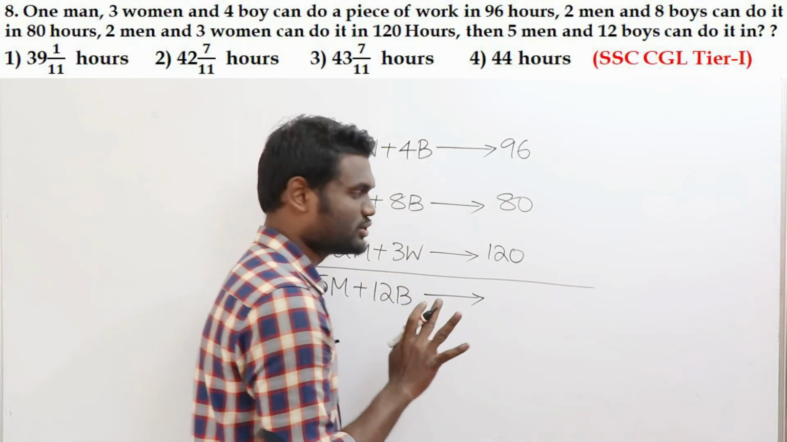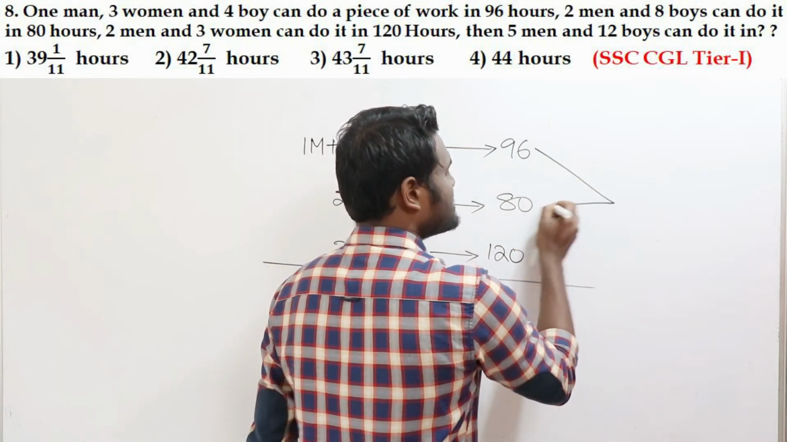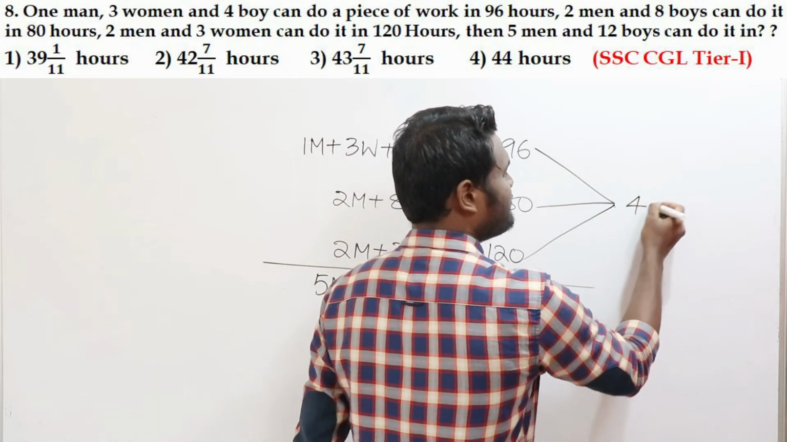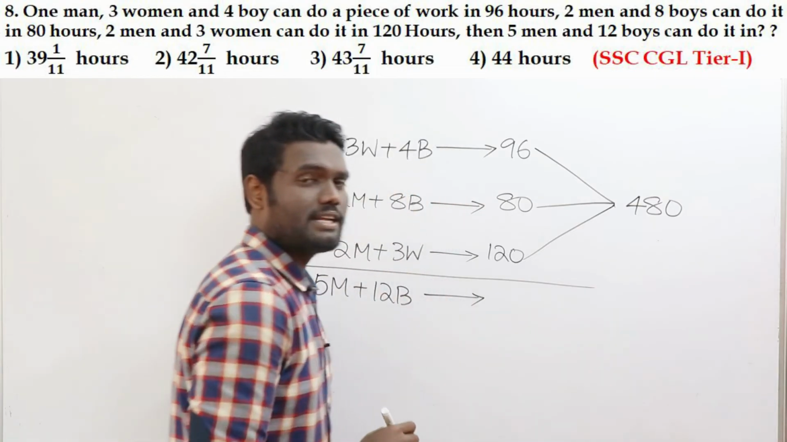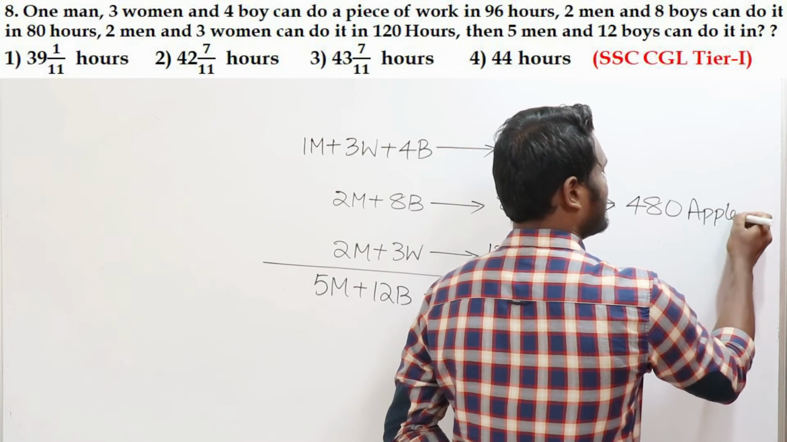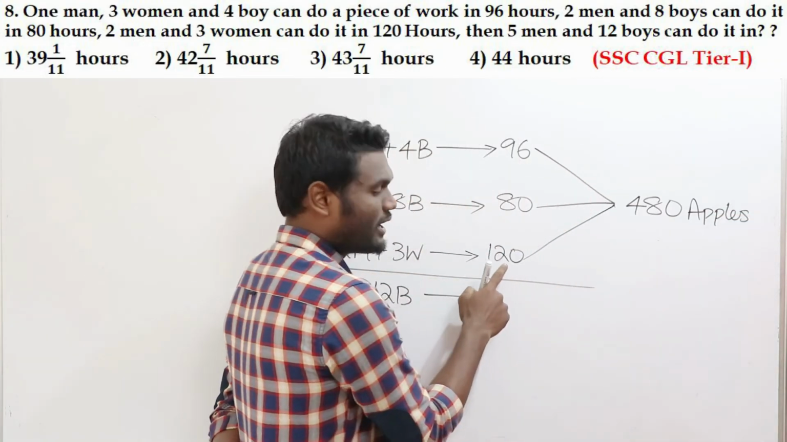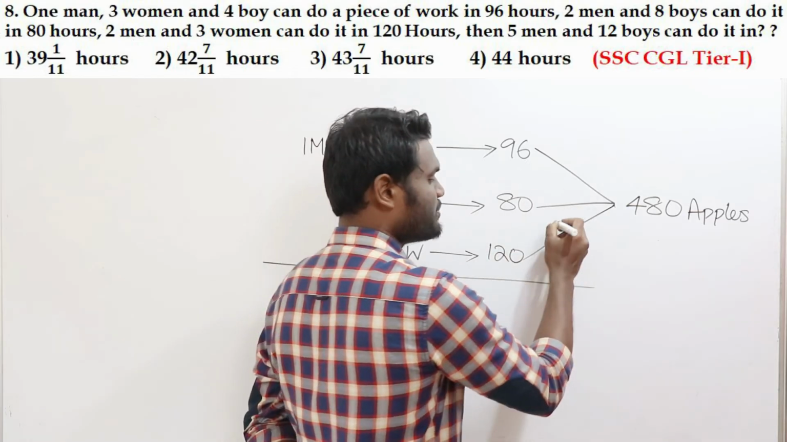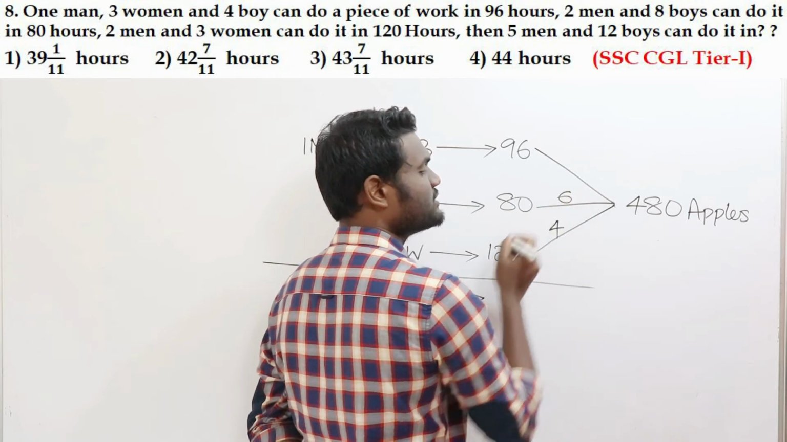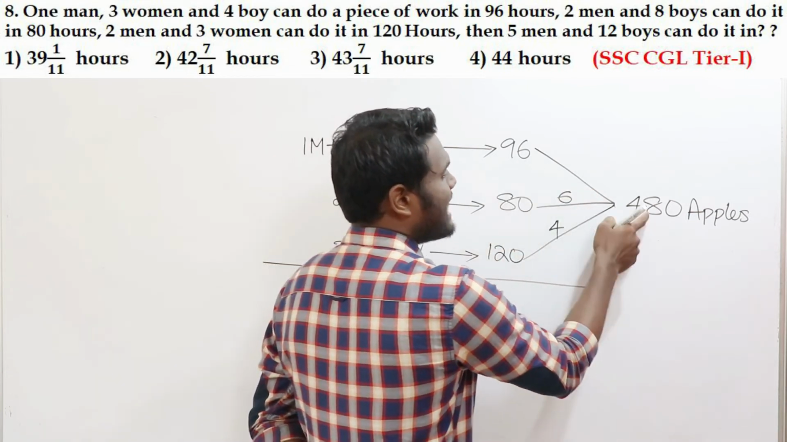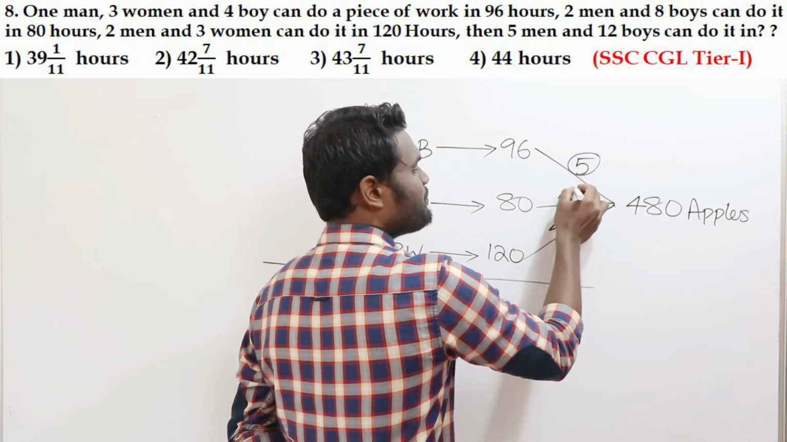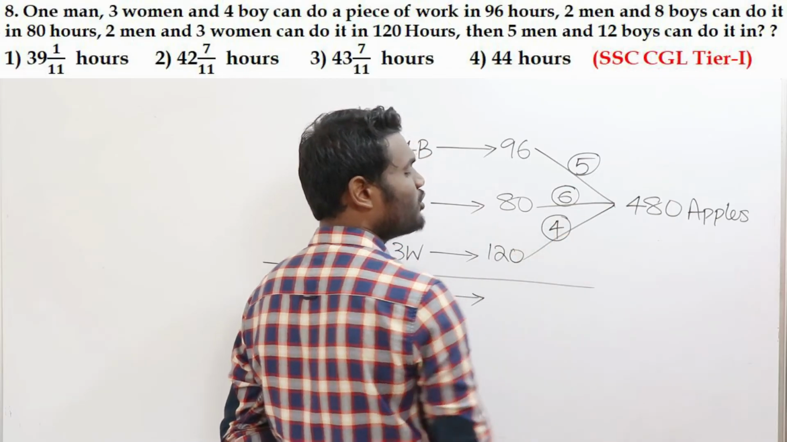Okay, simple and tricky question. Observe here carefully. 96, 80, 120 LCM will be 480. So total work is like 480 apples. Now if you look here, this fellow 120 days. So how many apples per day? This fellow will be 4 apples per day. This fellow 80 days. How many apples per day? This fellow will be 6 apples per day. 96. How many times here? This will be 5 times. Which means these are like 5 apples per day. This is like 6 apples per day, and this is like 4 apples per day.